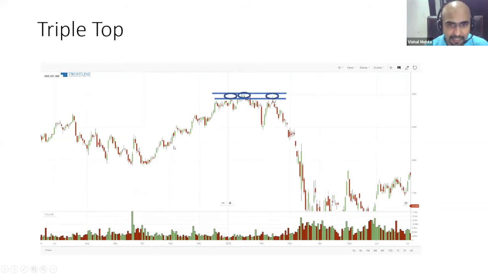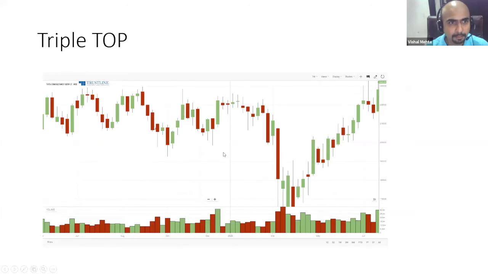A lot of people start buying thinking that the last 2 times it was resistance, now this will surely be a breakout, which doesn't work. Most of the time it again acts as a resistance and starts coming down. And if you are short selling the HDFC future, where do you put your stop loss? Just above this resistance line. That will definitely help you capture a decent size move.